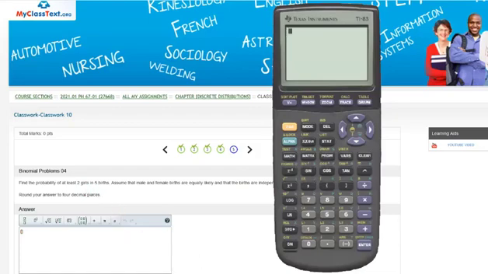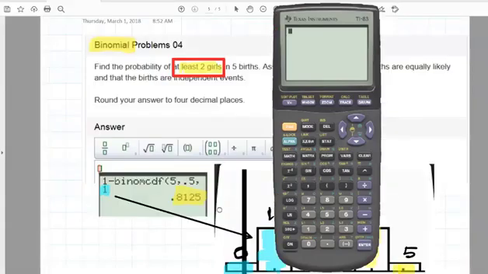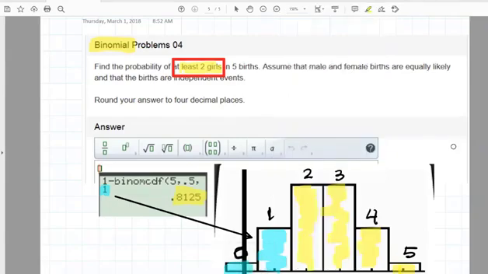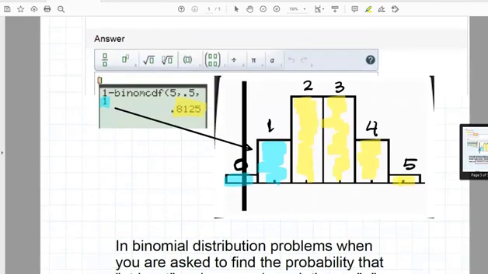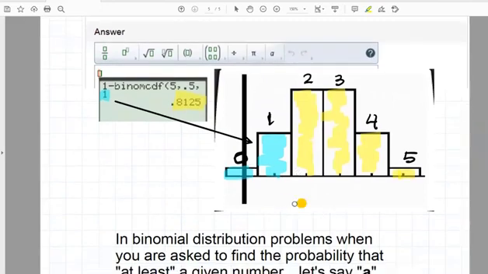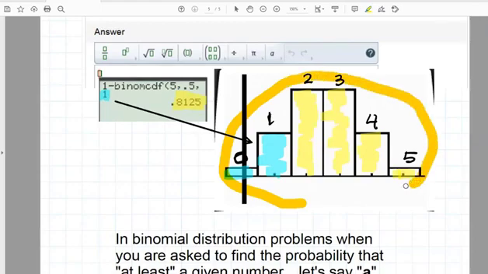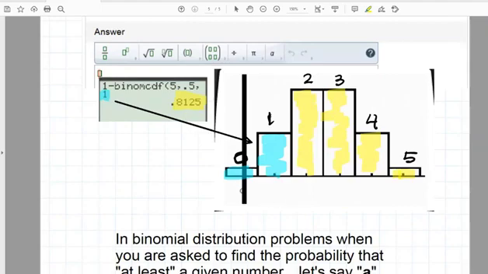So this is probably hard to fathom, but I've tried to explain that here in this PDF file. What you're looking at here is the probability histogram. In other words, we're looking at the event of 0 girls in 5 births, 1 girl in 5 births, 2 girls in 5 births, 3, 4, and 5 girls in 5 births.